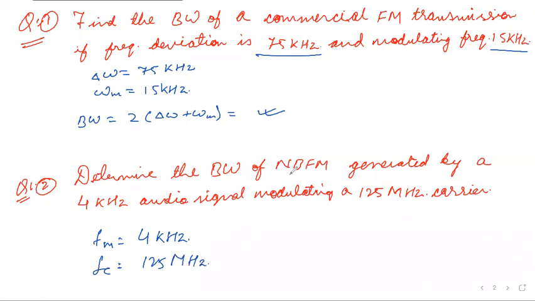We have to find the bandwidth for narrow band FM, and we have already calculated that the bandwidth for narrow band FM is 2 omega m, or it can be treated as 2 FM. So we have FM as 4, so it should be 8 kilohertz. Okay.